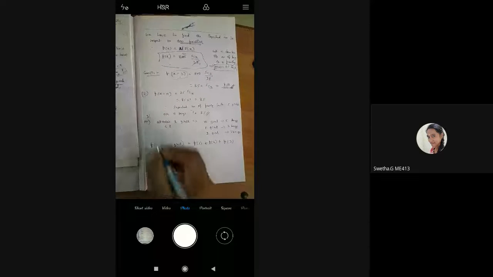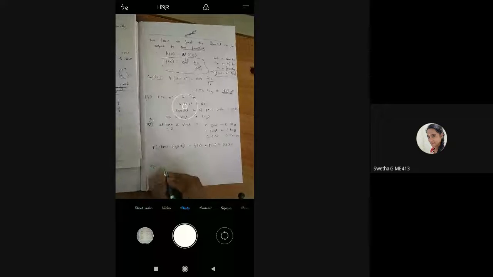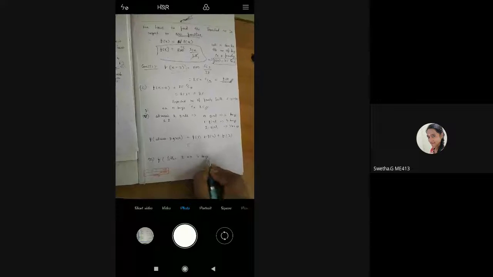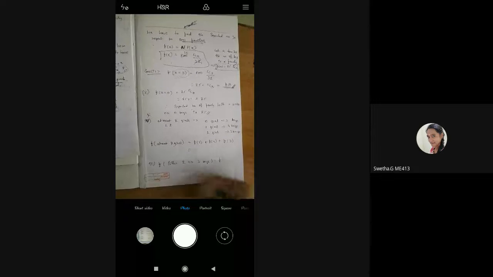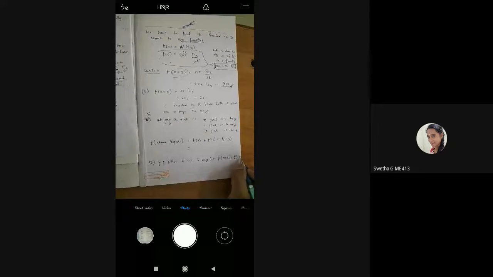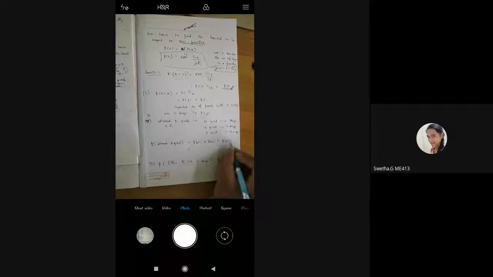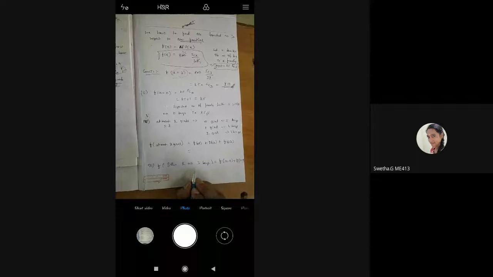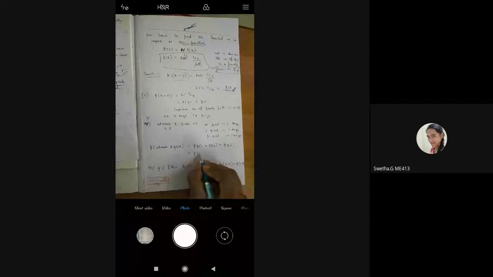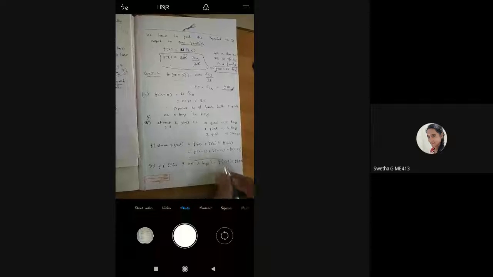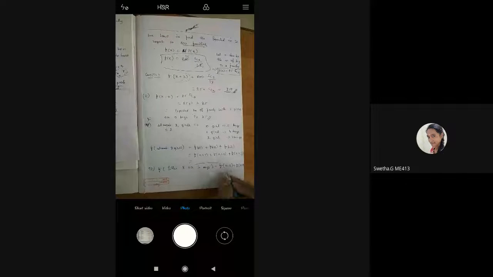Similarly, this is the fourth one. Third one is either 2 or 3 boys. So this is easy only. Both you need to find: f of x equal to 2 plus f of x equal to 3. So here it is x equal to 5, or x equal to 4, x equal to 3. Just substitute the values and you will get the final answer. Similarly, this is easy only.